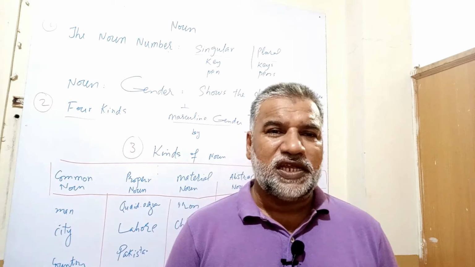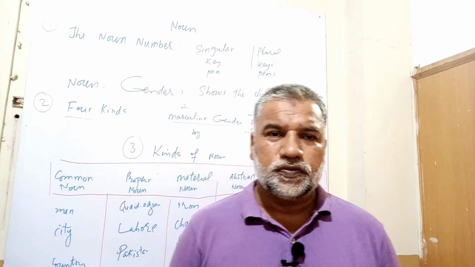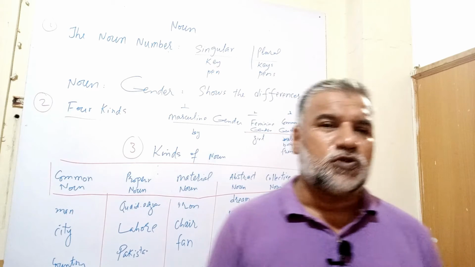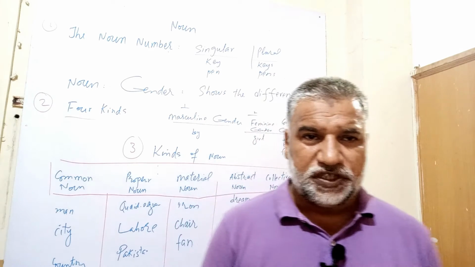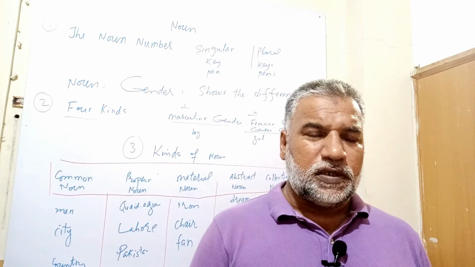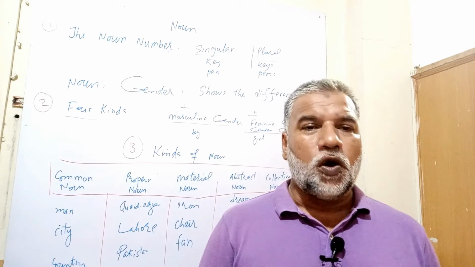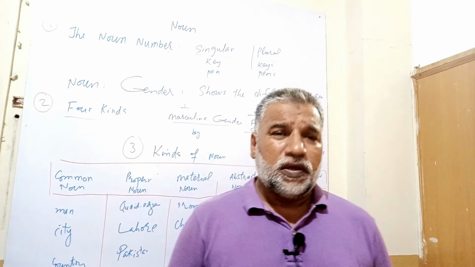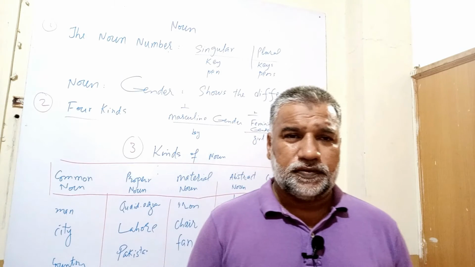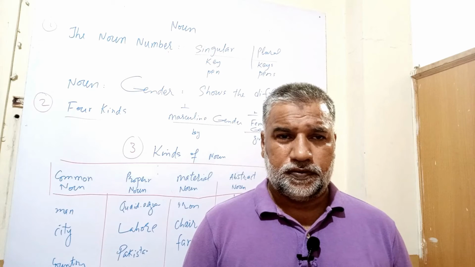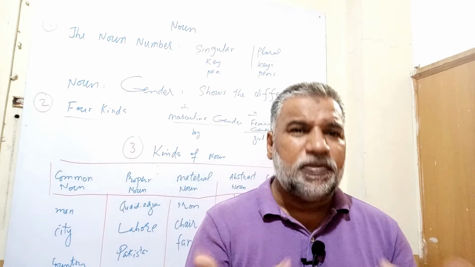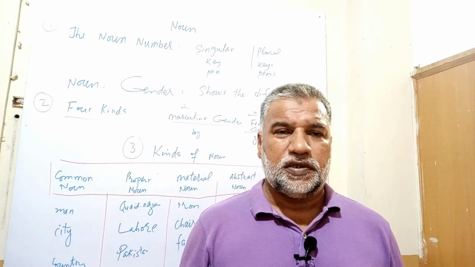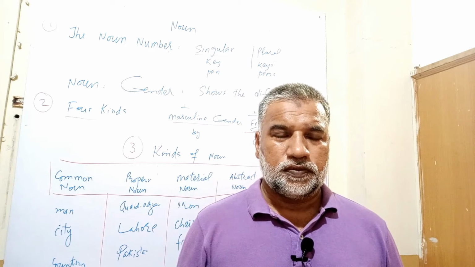In Urdu we say it ism. The name of a person, place or thing is called noun. Let me repeat the definition. The name of a person, place or thing is called noun. I can also define it as any naming word, or every naming word is called noun.